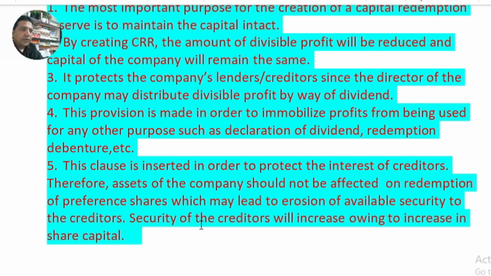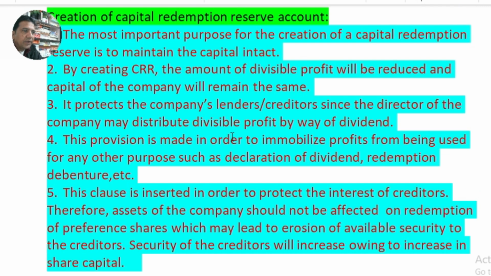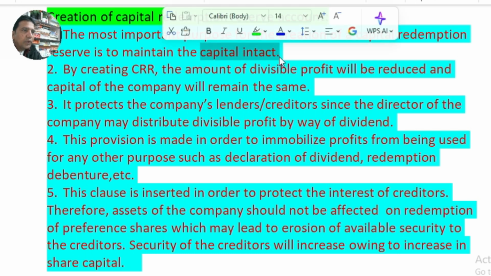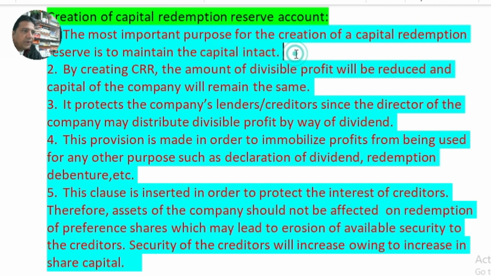Especially this creates security for creditors, to protect their interest as well as keep the capital intact. When the company is able to keep the capital intact, then automatically it gives security to the creditors, and the security of the creditors will increase owing to the increase in share capital, because capitalization of profit means the increasing of share capital.